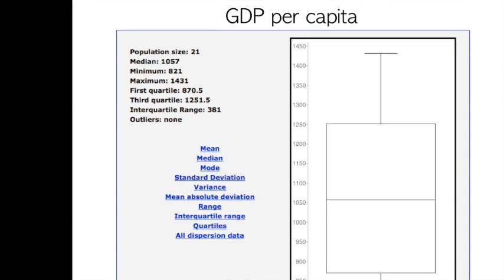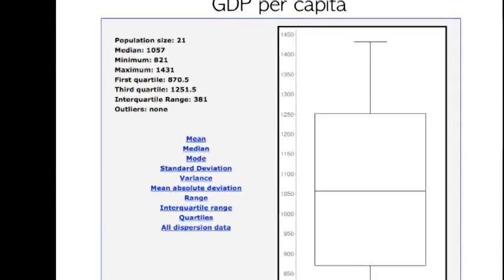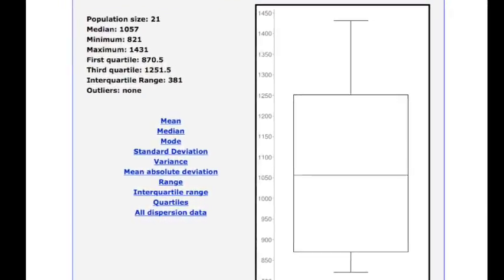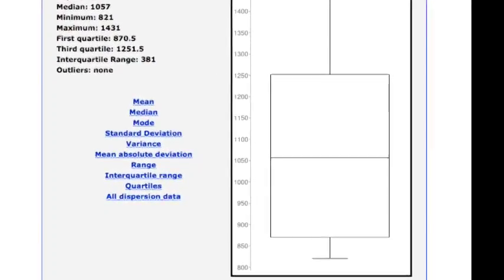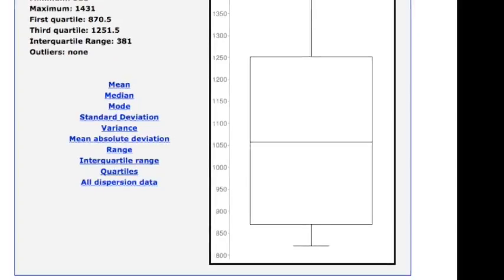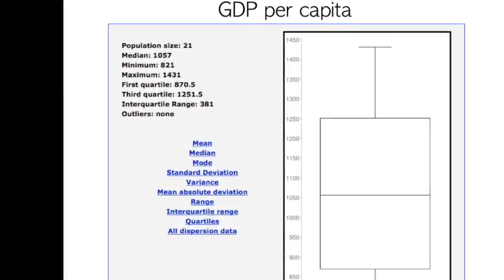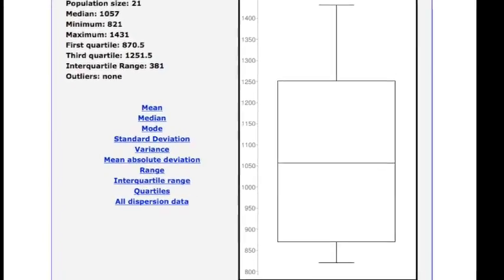Unlike the previous box plot, this box plot is skewed to the lower numbers. One whisker is larger than the other, however, there were no outliers. The median for this data, or the GDP per capita of Burkina Faso, is 10,057, and the data ranges from a low of 821 in 1990 to a high of 14,331 in 2010.